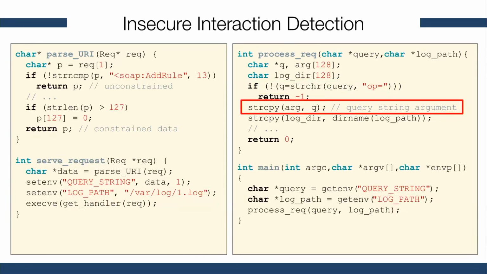Eventually, the variable q will be used in a string copy operation, and Caronte will understand that first the variable q is tainted and unconstrained, and that the variable arg is as big as 128 bytes. For this reason, we raise an alert. Now, another interesting fact in this example is that, as you can see, the variable log path is not tainted, and therefore the second string copy will not raise a false alert.